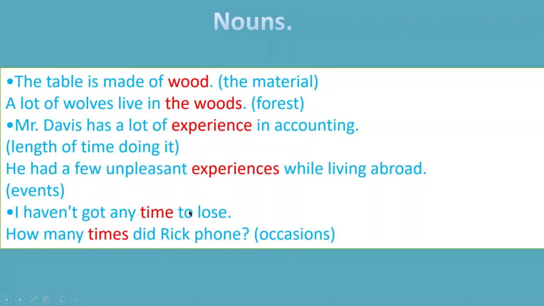So understand the meaning. There can be some nouns which can be used with different meanings, so you should learn their meaning in context. That's why you should do lots of reading. Especially in international tests like IELTS and TOEFL, you will see simple words with different meanings. So that's why you should improve your vocabulary as well.